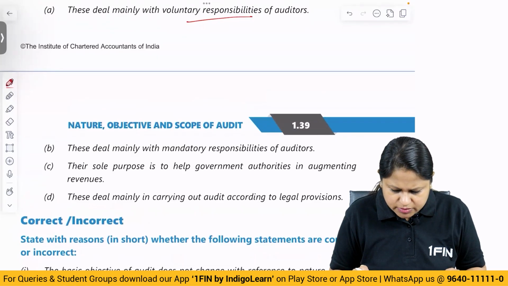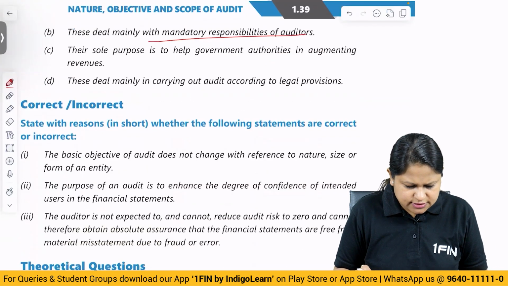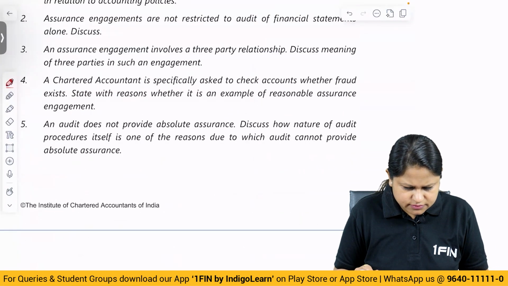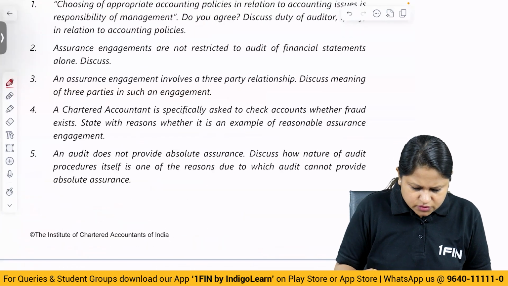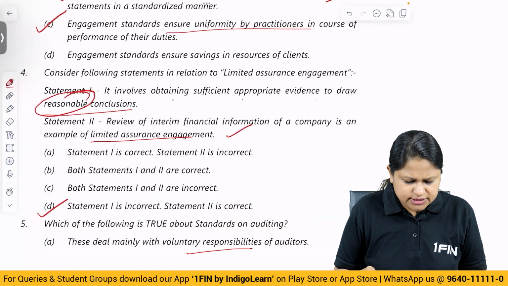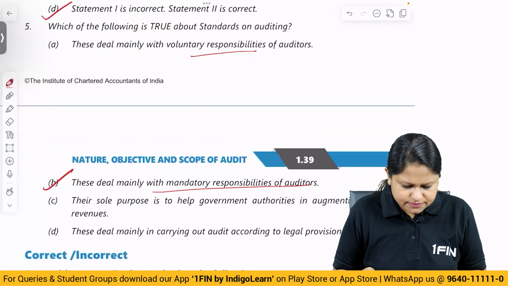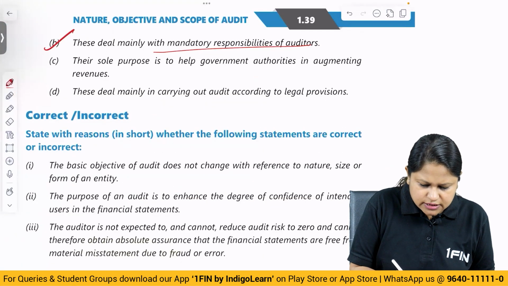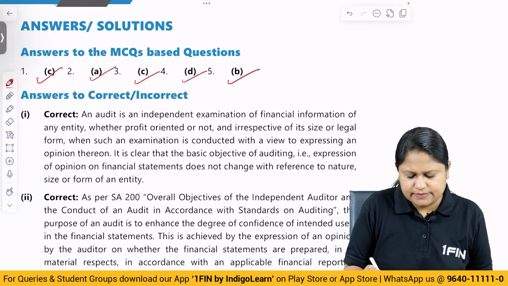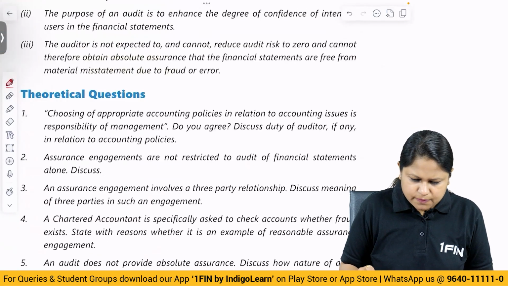Their sole purpose is to help government, no. They deal mainly in carrying out audit according to legal provisions. Answer has to be mandatory responsibility. You can just check this answer. B, yeah, mandatory responsibility. So the answers here will be C, A, C, D and B. Okay. So we are correct about this.